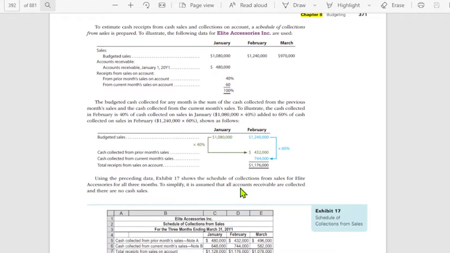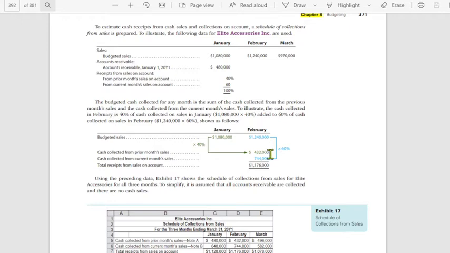So let's take a look at the cash budget. For January, the budgeted sales is 1,080,000. Dahil 40% will be paid on the succeeding month, yung 40% is 432,000, cash collected from prior month sales. Okay?